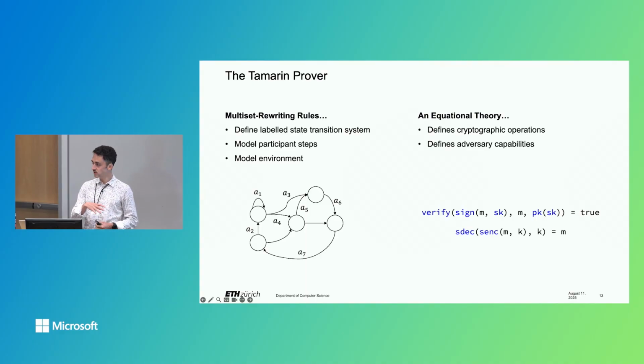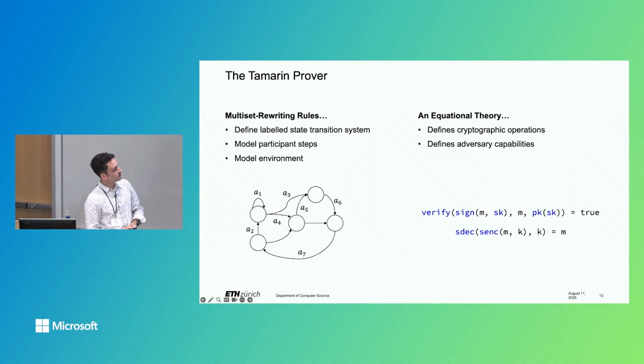And the state transitions in that system typically model participant steps, so me, for example, sending a message, or they model the environment, for example, a non-deterministic assignment of keys to participants. With that, there is an equational theory, and that defines the cryptographic operations and how they work. And in particular, they are used to define the adversary capabilities. So for example, they will allow the adversary to decrypt messages under certain conditions.